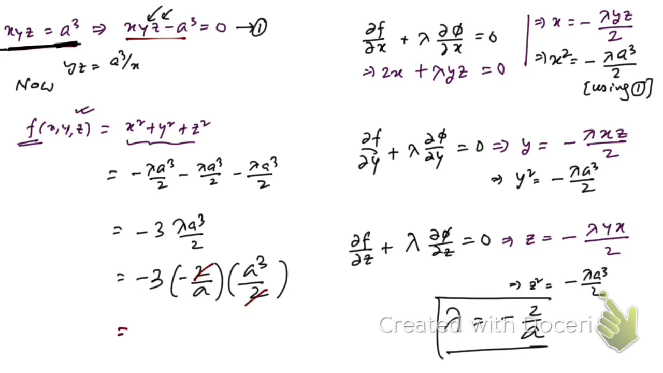Then we end up getting this: a cancels a cube, gives a square. So we're going to have 3a square, 3a square. So this is the minimum value, right? So this is the answer. Hope you have understood this. Now let's solve the next question.